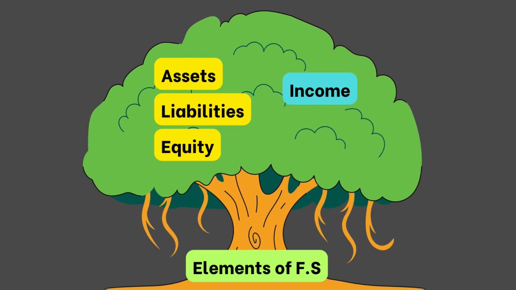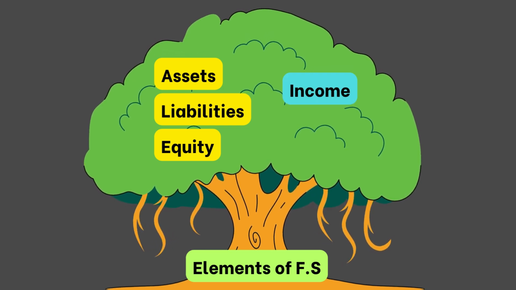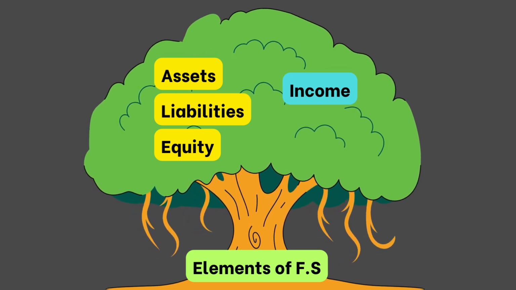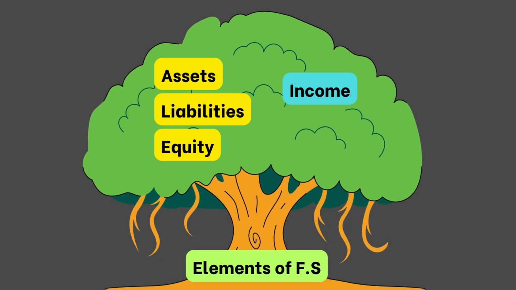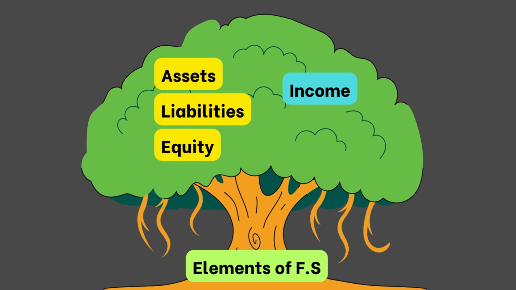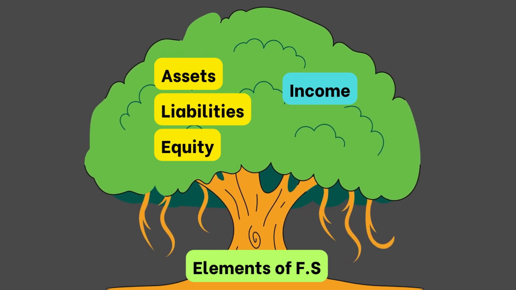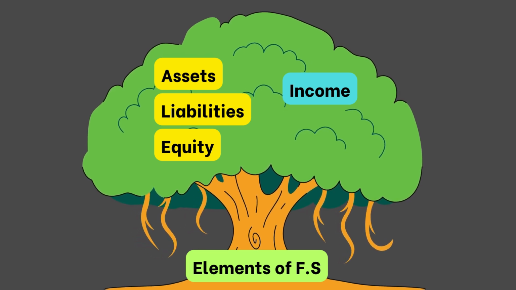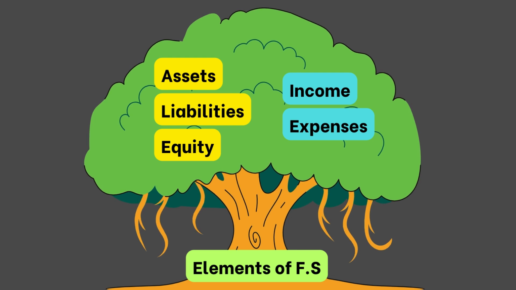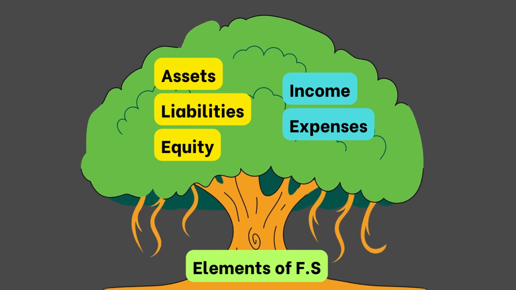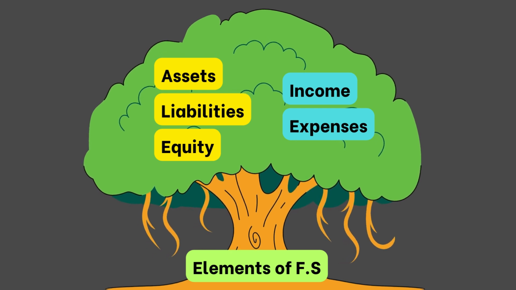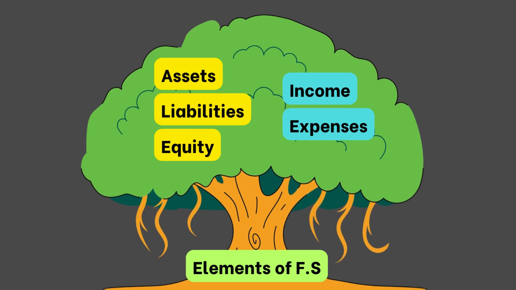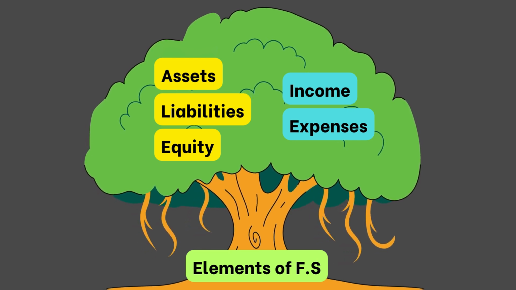Next is income. Income, also referred to as revenues or sales, represents the inflow of economic benefits resulting from the ordinary operating activities of a business. It includes revenue from sales of goods or services, interest income, rental income, and other sources of income. Last one is expenses, which represent the outflow of economic benefits incurred in generating revenue. Expenses are incurred to operate the business and include costs such as wages, rent, utilities, depreciation, and taxes.